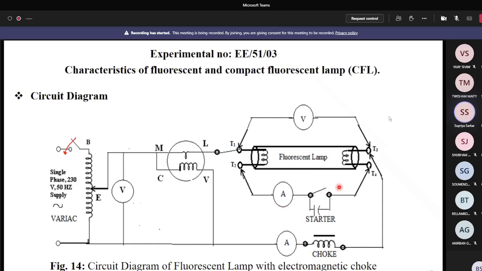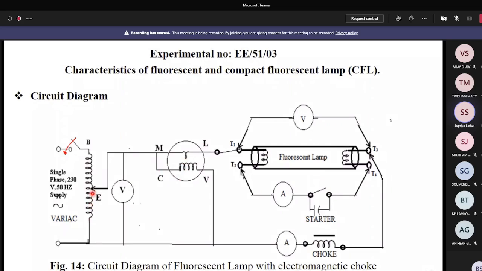Yes, sir. Now what does it mean? It means that the ionization process has just started in the fluorescent lamp. So during the starting condition, the ionization is started, and at the time of ionization you can observe the fluctuation of the indicating instruments, but you cannot see the steady deflection of these indicating instruments.